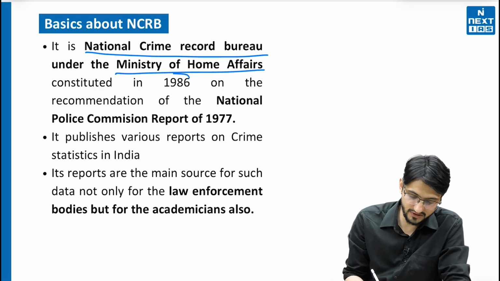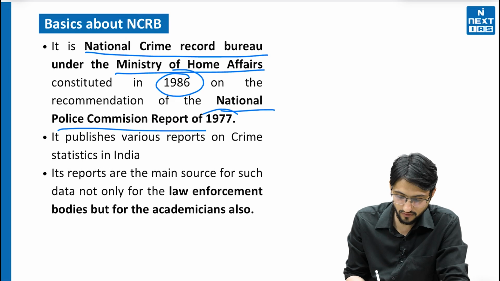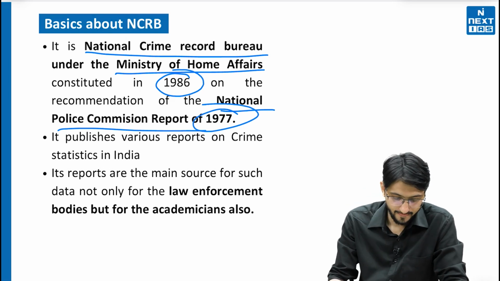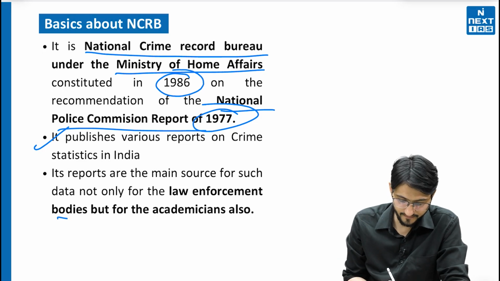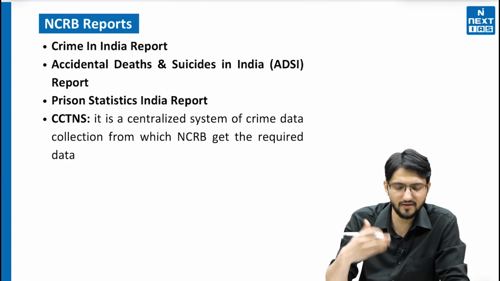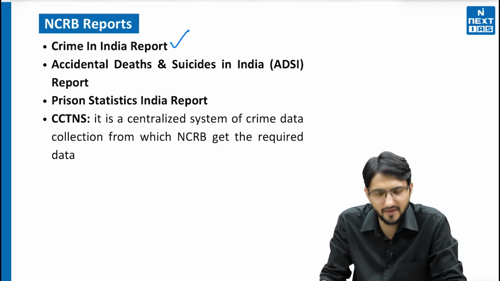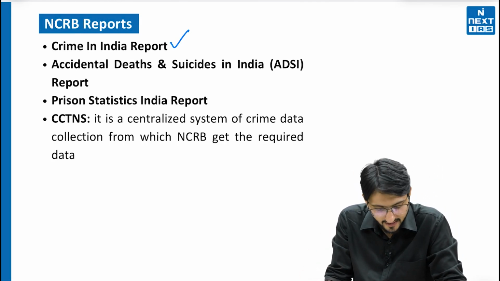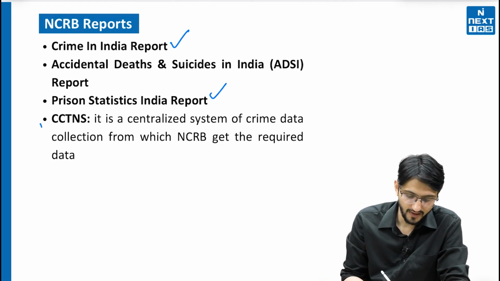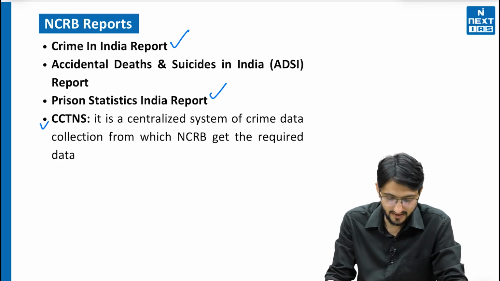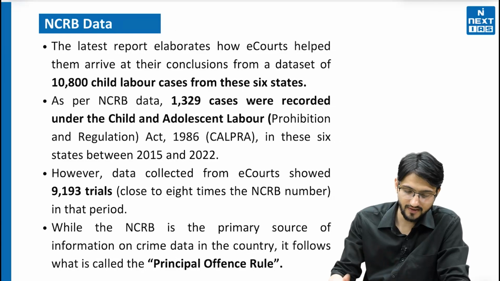Moving on, it was constituted in 1986 on the recommendation of the National Police Commission Report 1977. It publishes various data and statistics, as I have discussed already. Different reports coming out of this organization are very important. So we have reports like the Crime in India report, Accidental Deaths and Suicides in India, then the Prison Statistics India report. All these reports are generated by NCRB, and it uses a system called CCTNS, that is the Crime and Criminal Tracking Network and Systems, from which NCRB gets the required data.